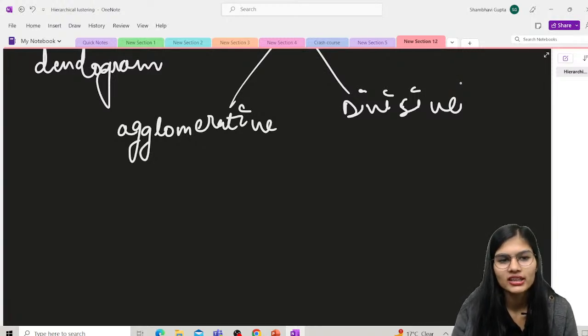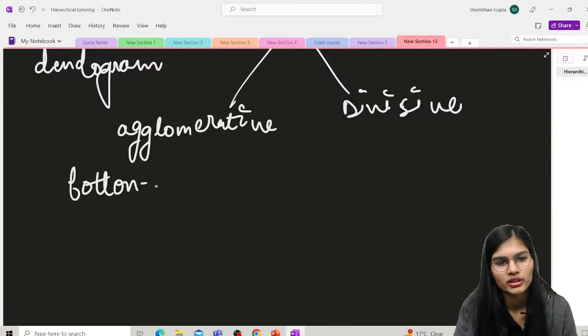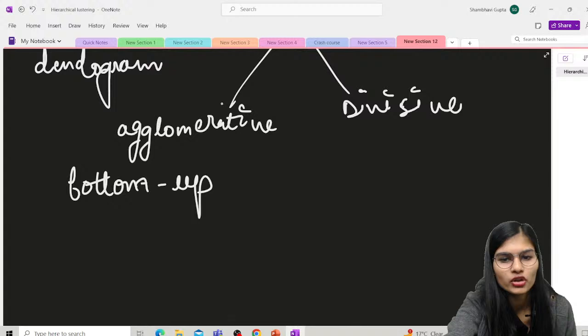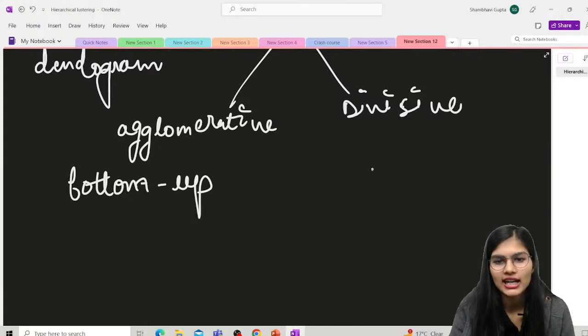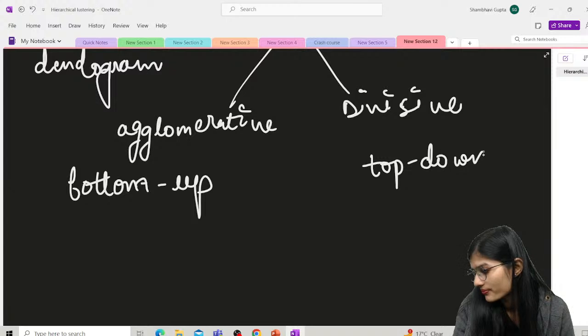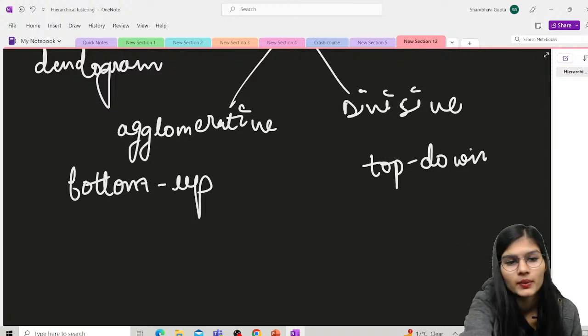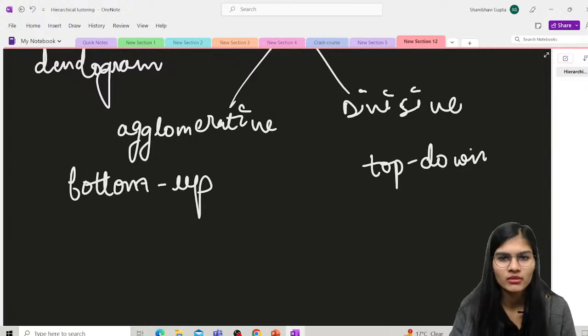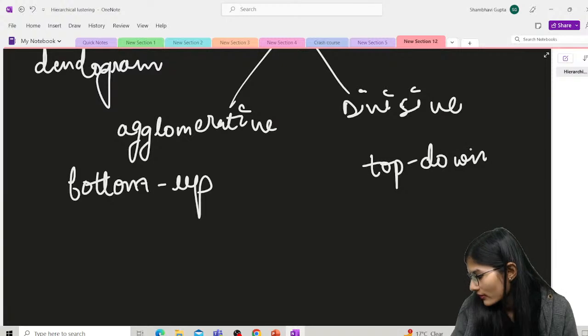Now, agglomerative is a bottom up approach. And if you talk about divisive, in that case I would say it is a top down approach. Right? So agglomerative is bottom up and divisive is top down.